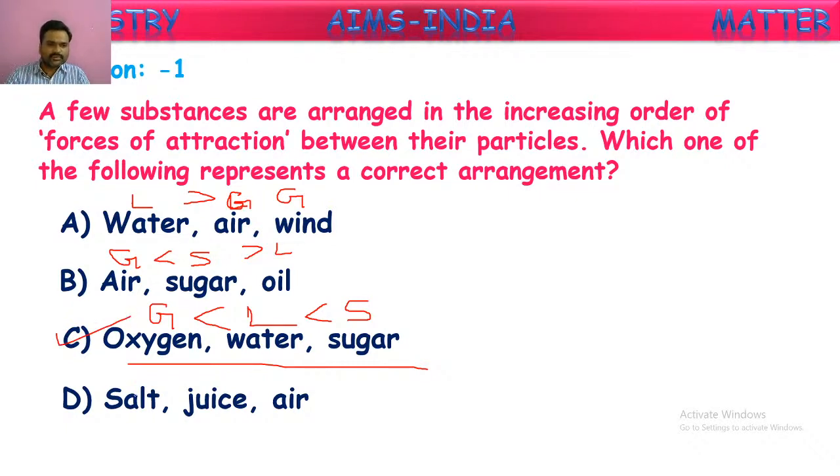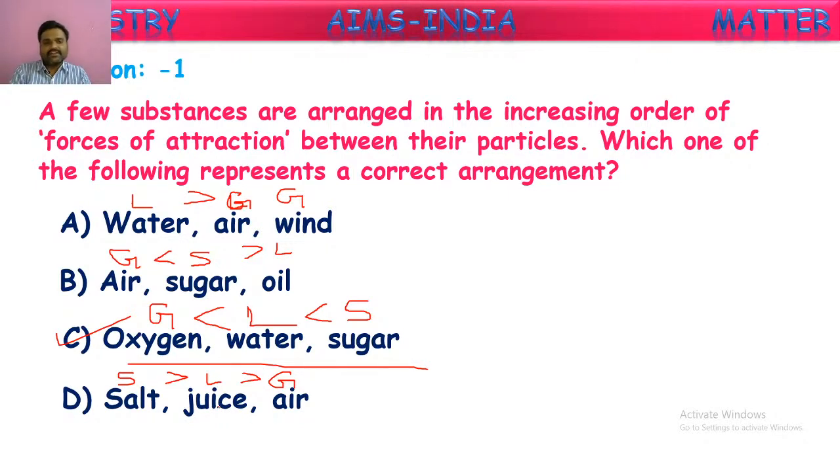If you see the fourth option also, let us go through it. First, they have given salt, which is a solid, then juice, which is a liquid, and the last one, air, which is a gas. If you observe the force of attraction, solids have greater force of attraction than liquids. Liquids have greater force of attraction than gases. So here the force of attraction is in decreasing order.